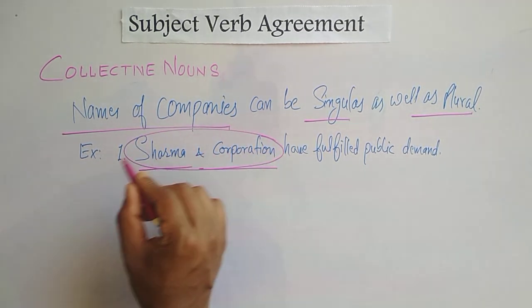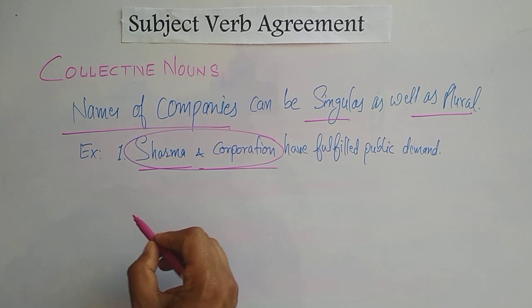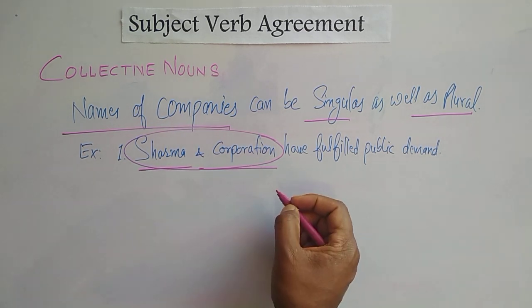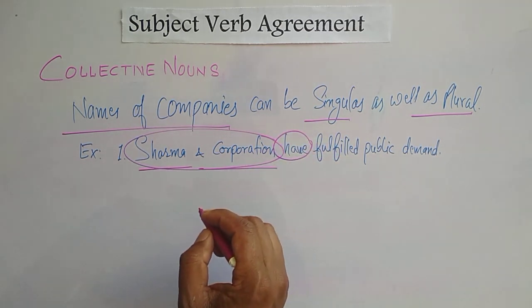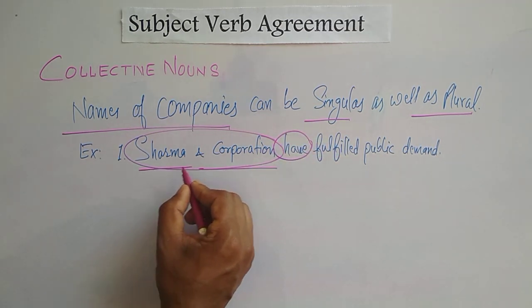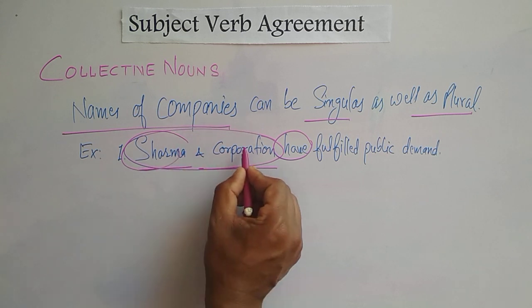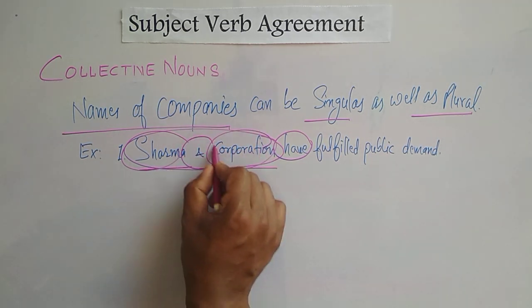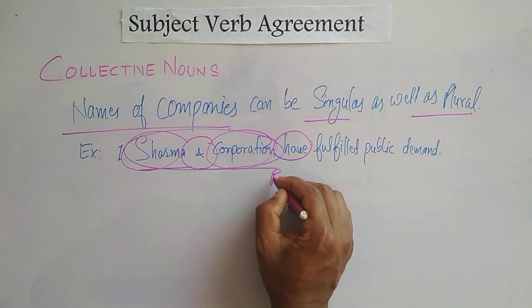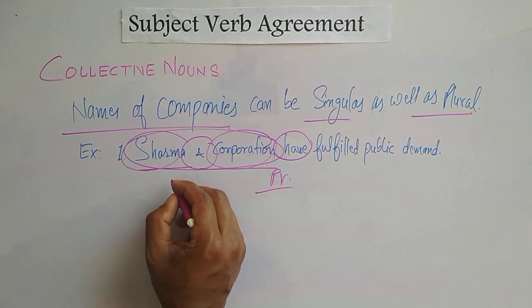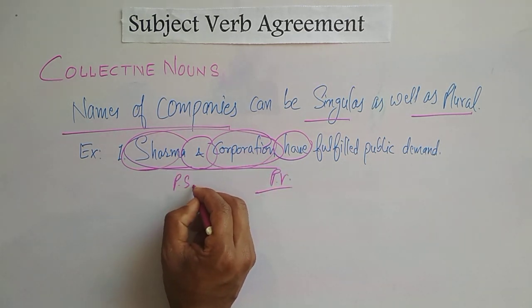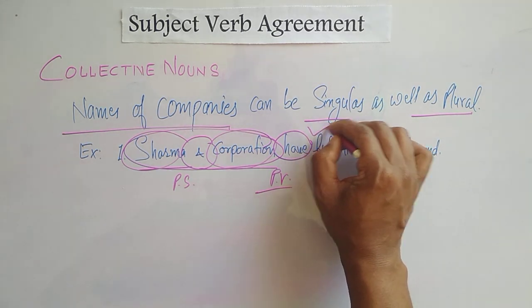Sharma and Corporation is the name of a company, but here it's a plural subject. That's why we took a plural verb. Students, we have already discussed earlier that when two different subjects like Sharma and Corporation are joined by and, in that situation we always have to take a plural verb. That's why Sharma and Corporation is regarded as a plural subject, and we used the plural verb have.